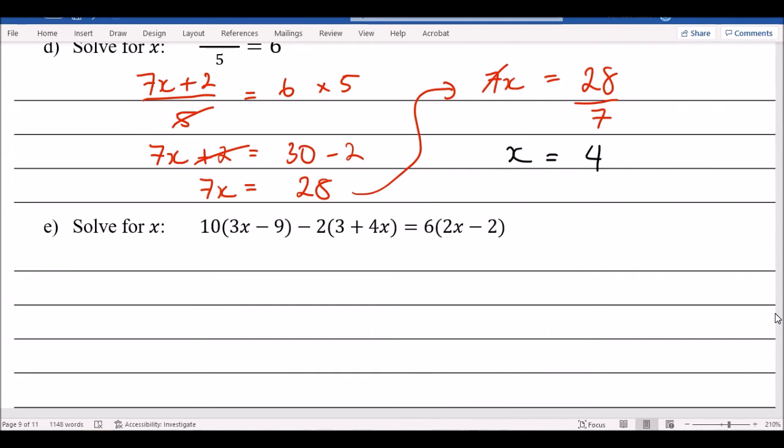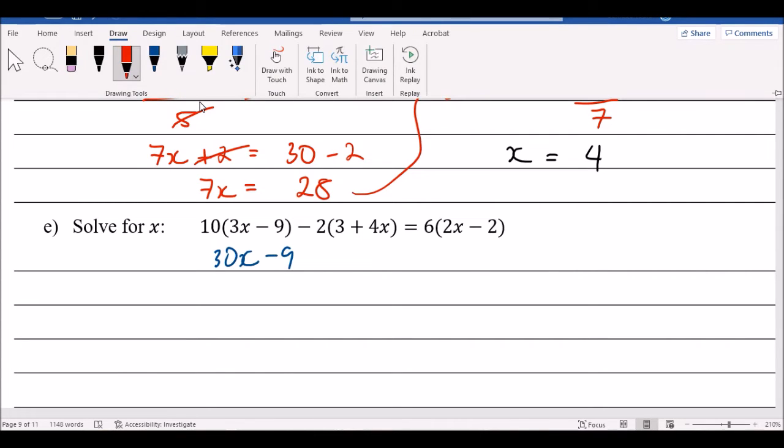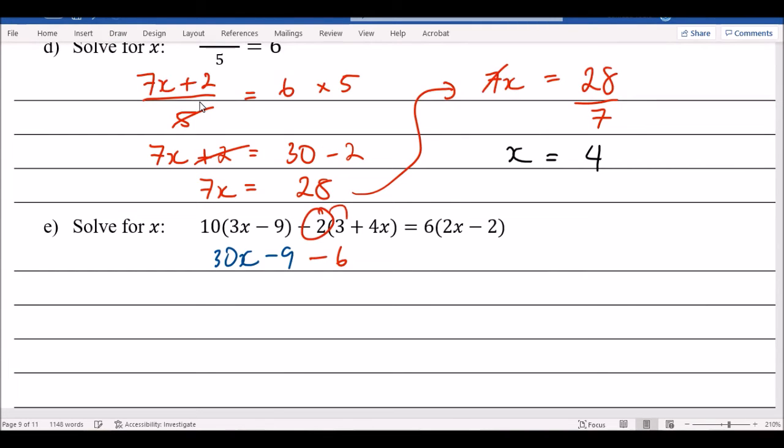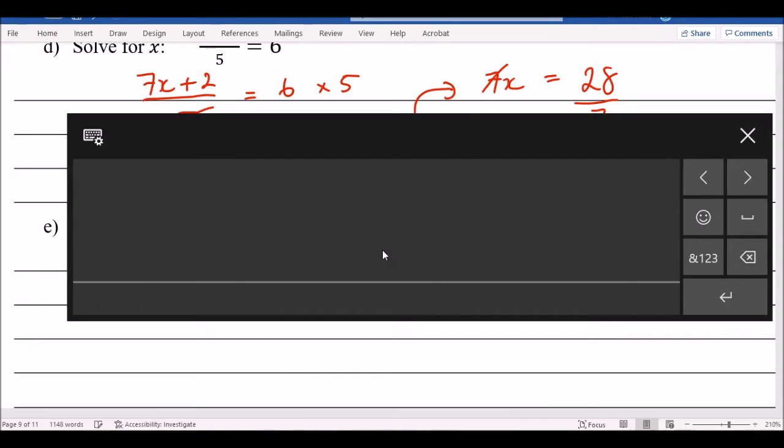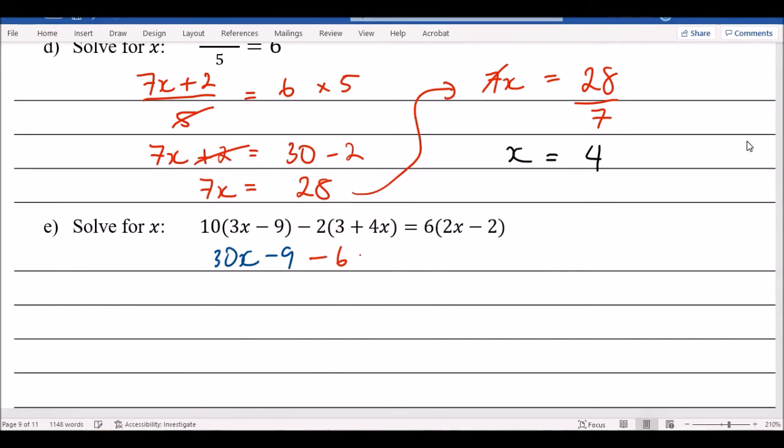Alright, so again with these questions, what you want to do is expand the brackets first. So multiply everything on the outside with the inside. In this case, 10 times 3 is 30x. And then 10 times minus 9 is minus 90. I'll use different colors. Okay, next is this minus 2 times 3 is minus 6. So it's now this number times everything in here. And then minus 2 times 4 is negative 8x, so minus 8x. Remember, if you multiply a negative with a positive, it becomes negative, like this one.